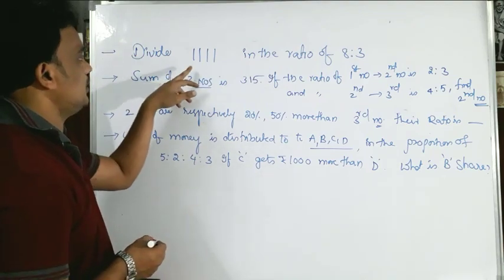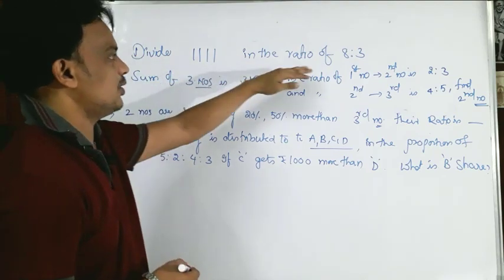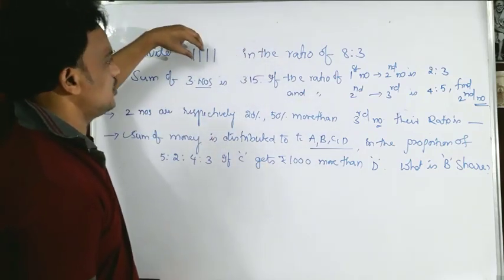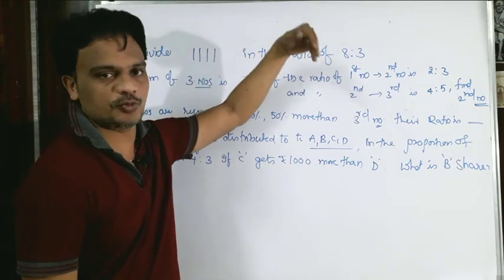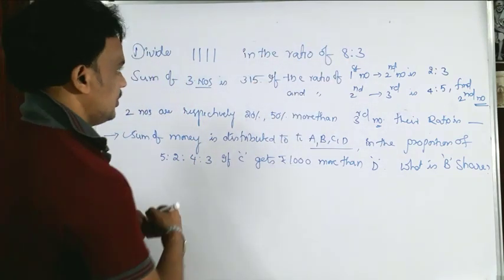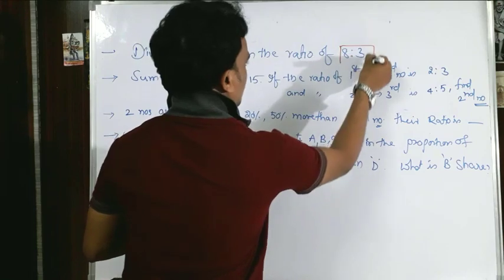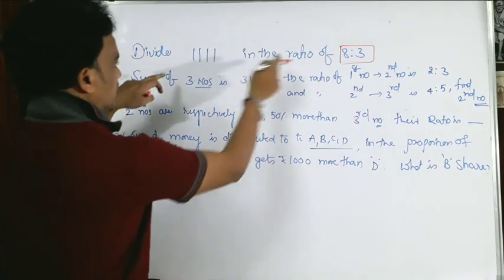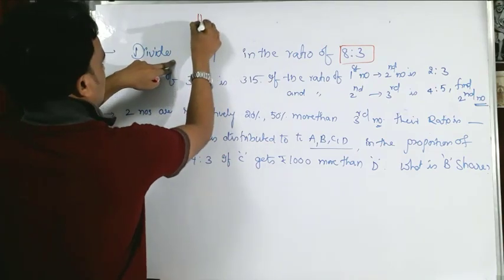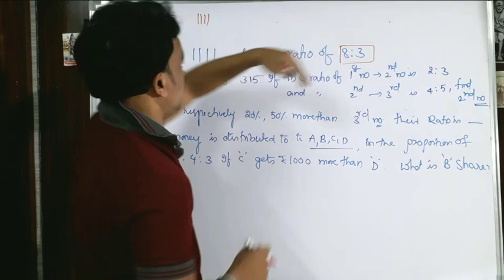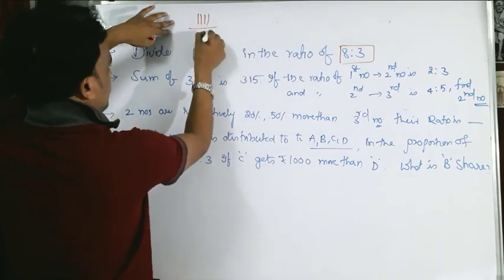Divide 1111 in the ratio of 8:3. Of course, it is a sum of some amount which will be divided between two persons in the ratio of 8:3. These models are very simple. Totally how many parts are there? 8 plus 3, 11 parts. So this 1111 is divided into 11 parts.